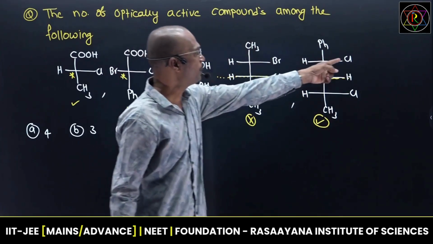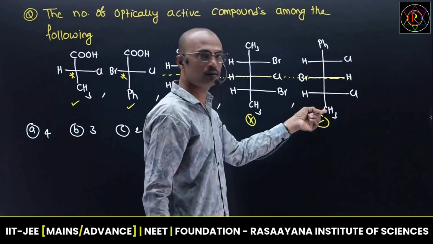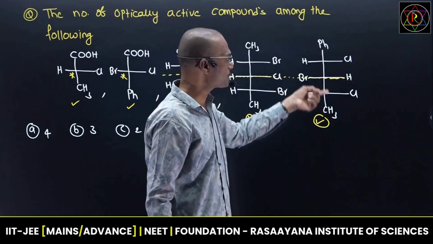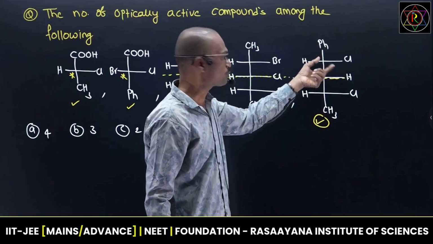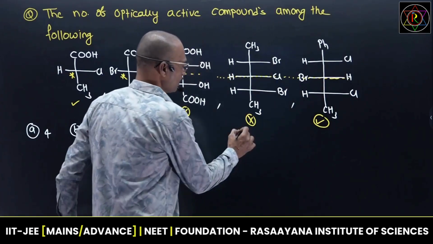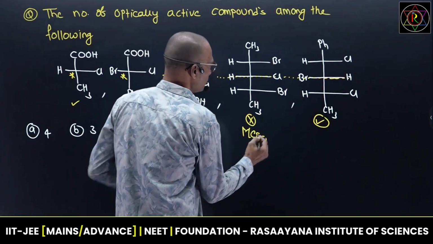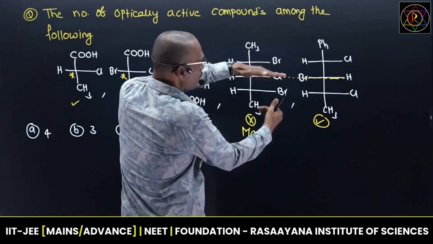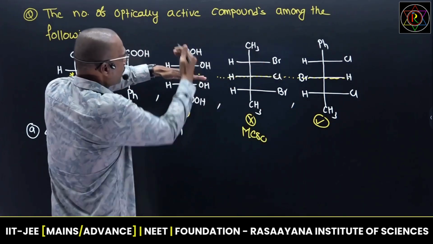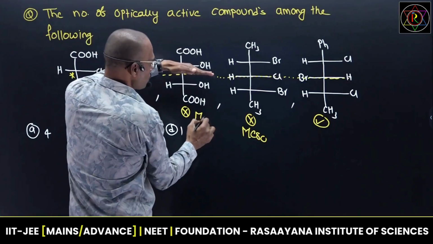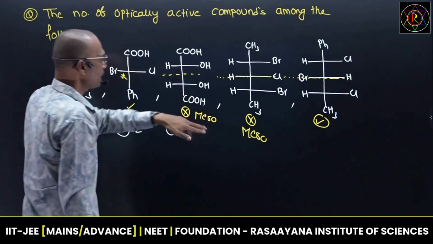Remember, maybe chlorine is the same, but here phenyl and methyl both are present, so they are not the same. I can say they are chiral isomers. But bromine, now this molecule is meso. If you suspend a plane and the above part equals the below part, that is meso. So now these two are meso, optically inactive.